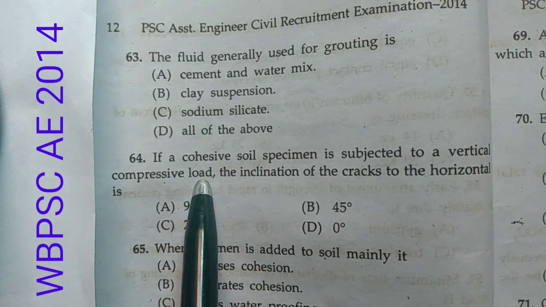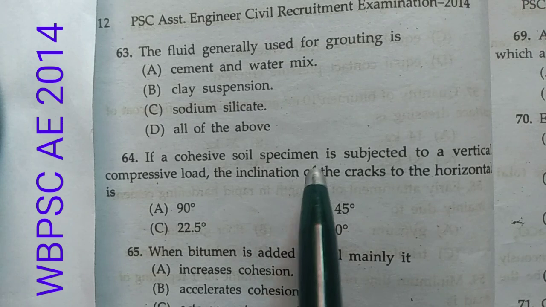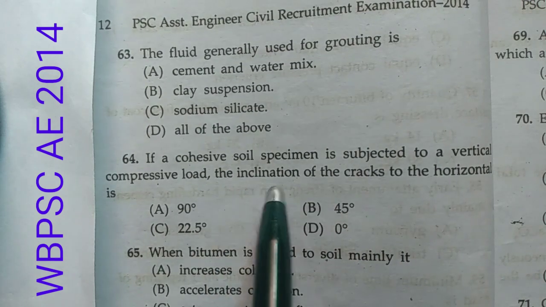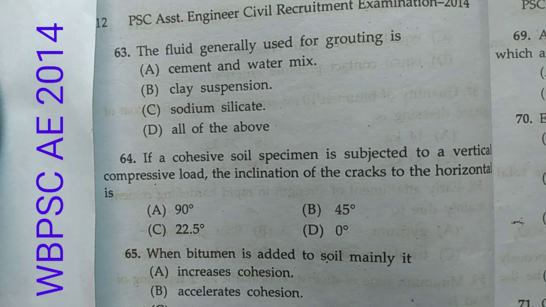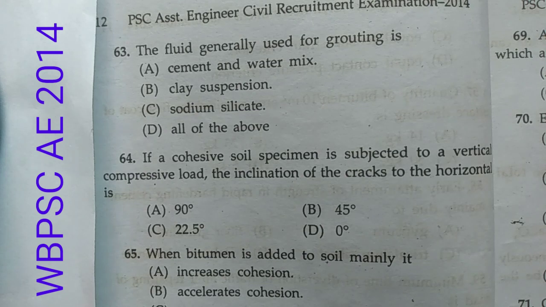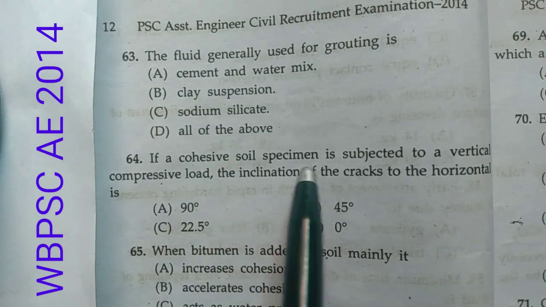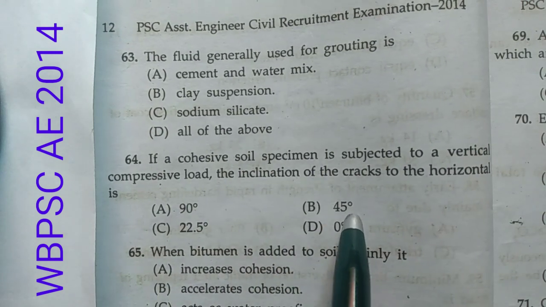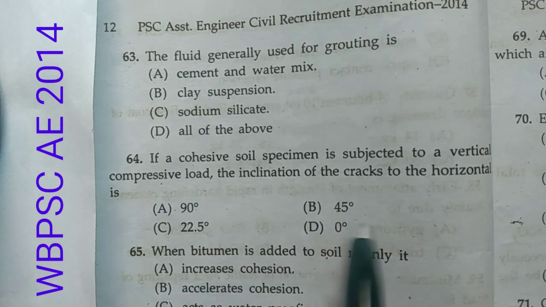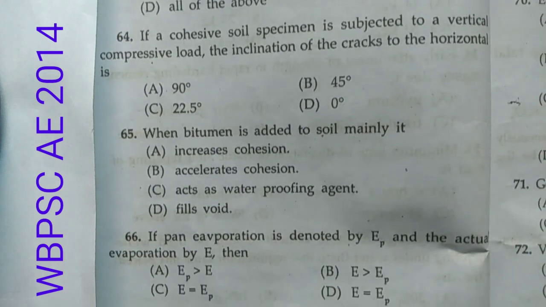Now question number 64. If a cohesive soil specimen is subjected to a vertical compressive load, the inclination of the crack to the horizontal is, and these are the options. Now we know that in the unconfined compressive test, the confining cell pressure is 0. And the test is conducted only on a saturated cohesive soil. Now if the cohesive soil specimen is subjected to a vertical compressive load, then the inclination of the crack to the horizontal should be 45 degree. You all know this.